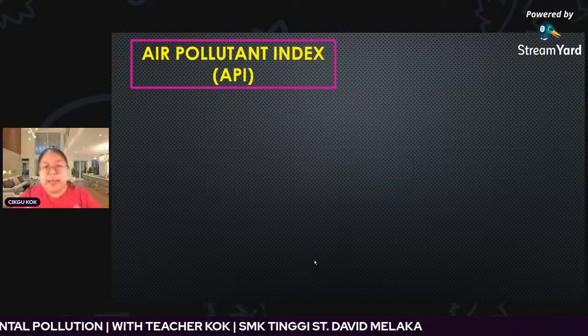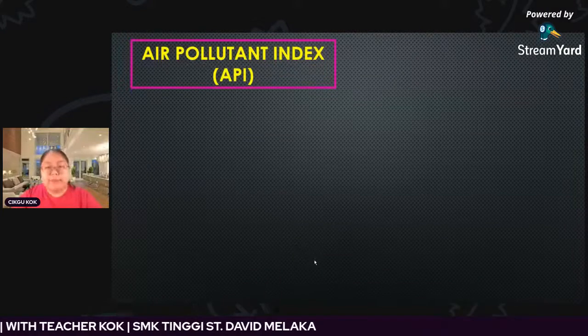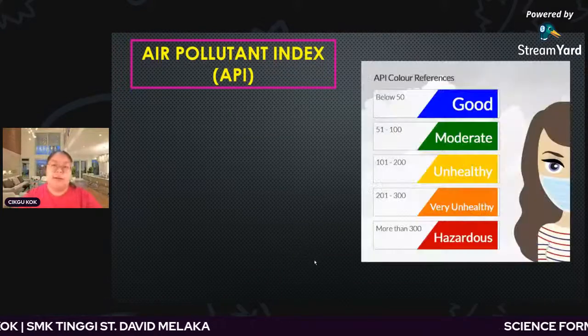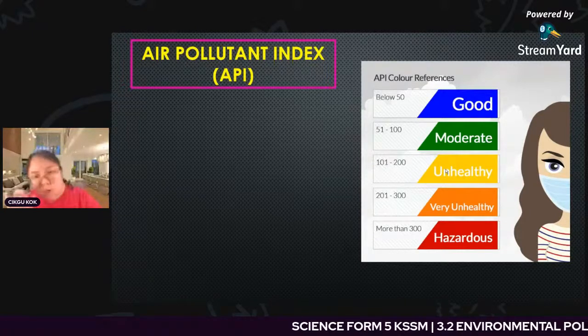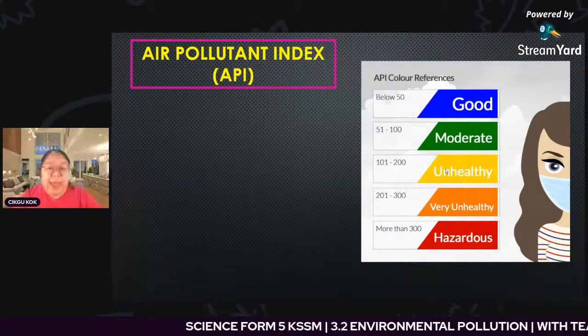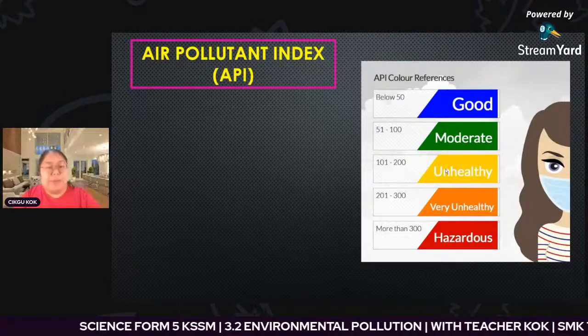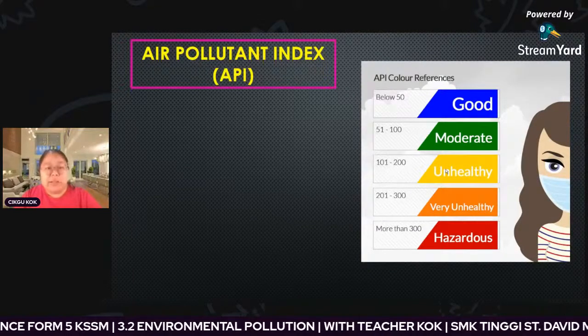So we're using API, the air pollution index, to measure. Okay, the index should look like this. I think everybody knows this one. Before that, Malaysia also had haze. So we detect by using the API to see what level is suitable.